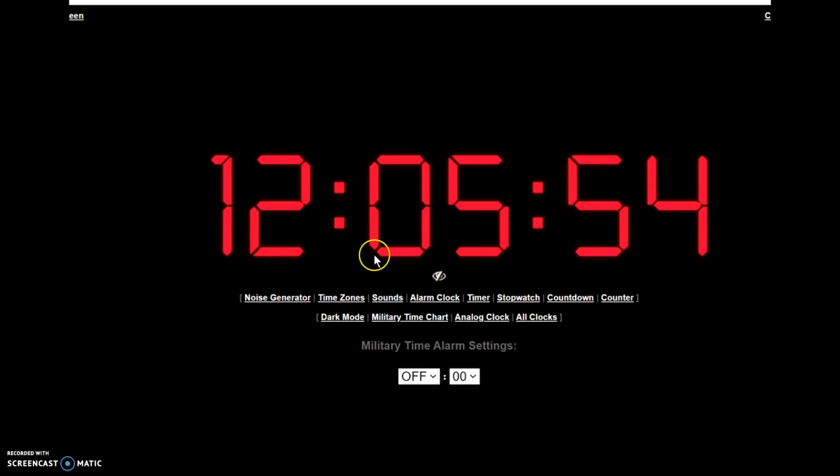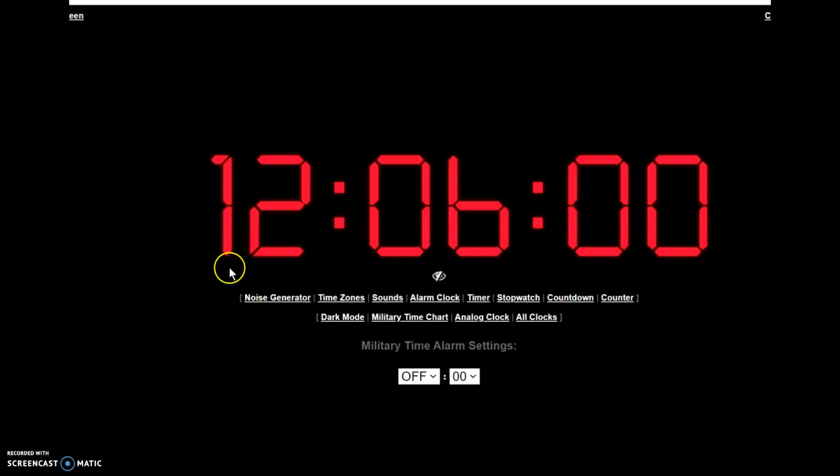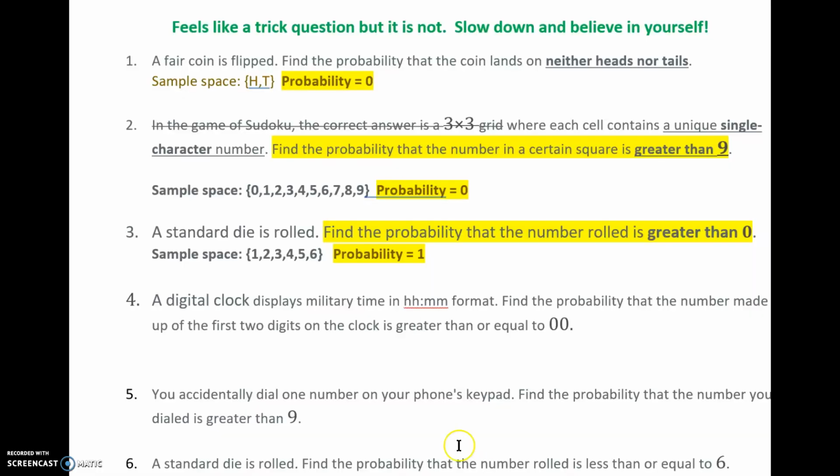So digit, digit, digit, digit, which is funny. I should have used something later than this because this could be non-military time too. But we've got these digits, and we're not worrying about the seconds. Let's go back to the problem. There's the problem. What we're asking for here is that the first 2 digits on the clock are greater than or equal to 0. So let's think about it.